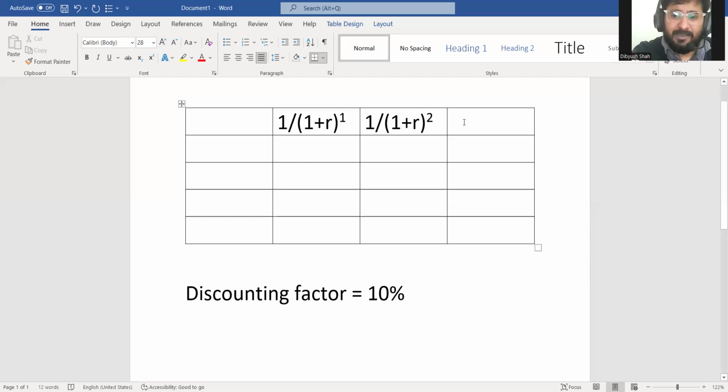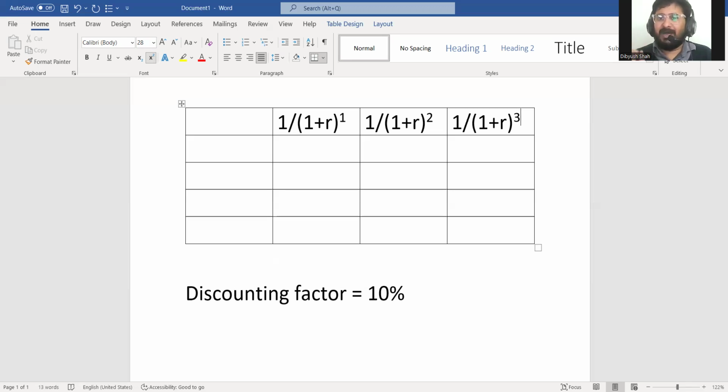Third year, it will be 1 divided by (1 plus R) to the power 3. Fourth year, if you have to compute, it will be 4. Fifth year, 5, and so on. Now, what is R? R here will be your discounting factor in your calculations.